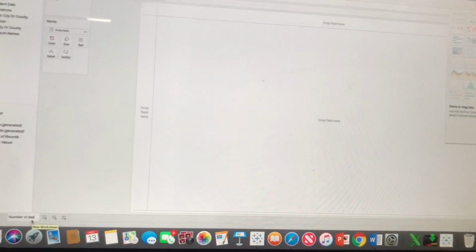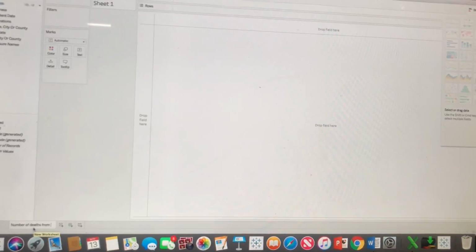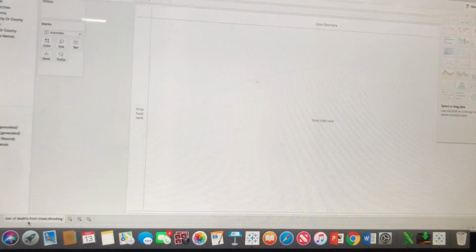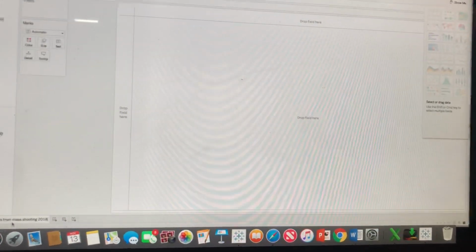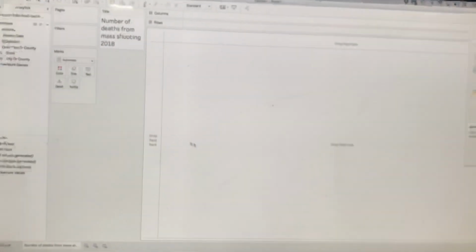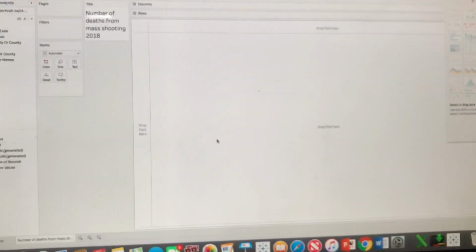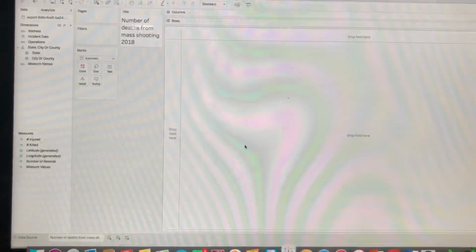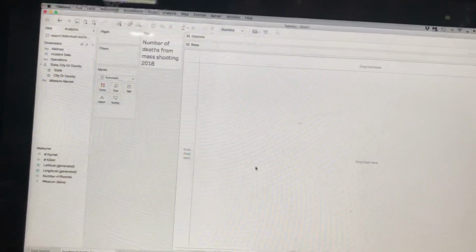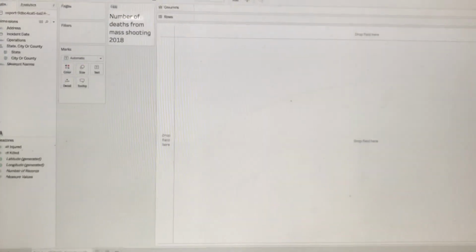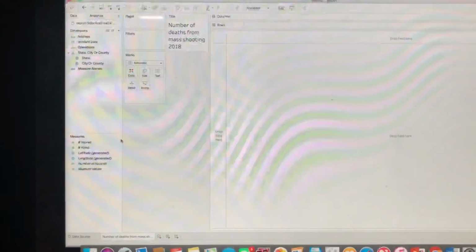So, number of deaths from mass shootings 2018. Boom, there it appears here. So what kind of visualization am I going to create? I've decided to create a bubble visualization. It's going to be very colorful and you're going to love it. And guess what? You'll be able to make one too because it's very simple.